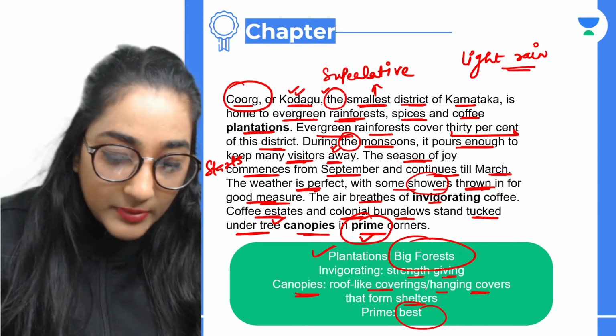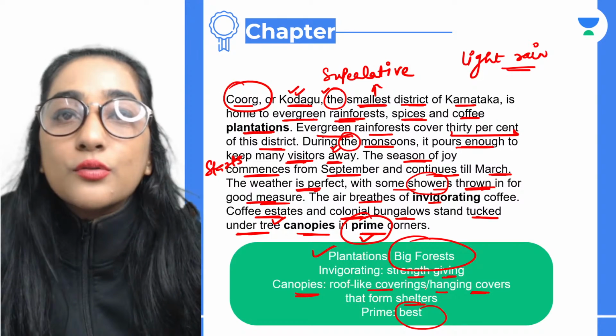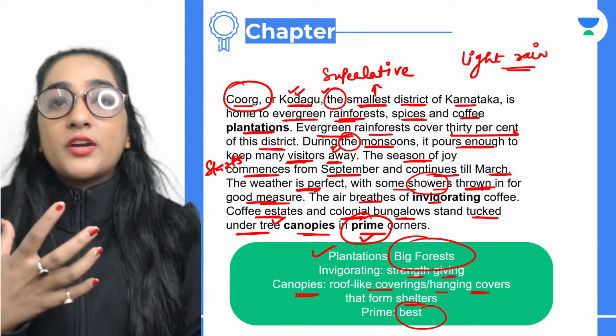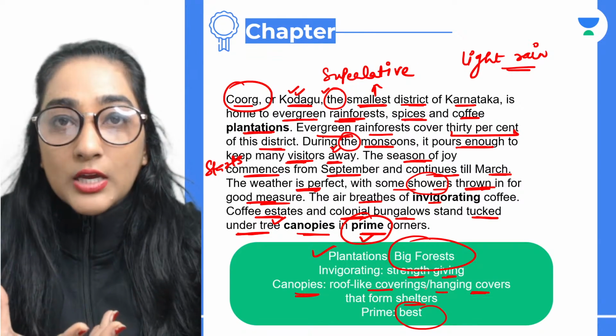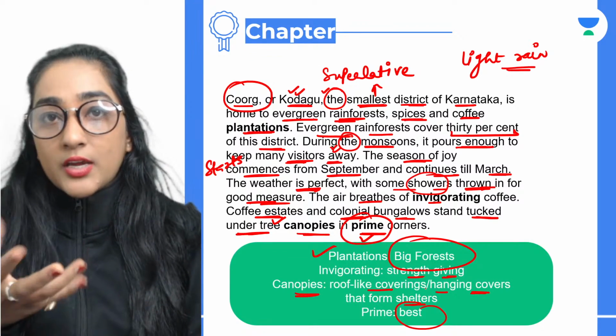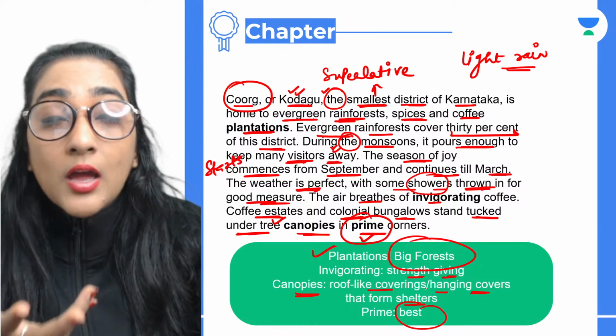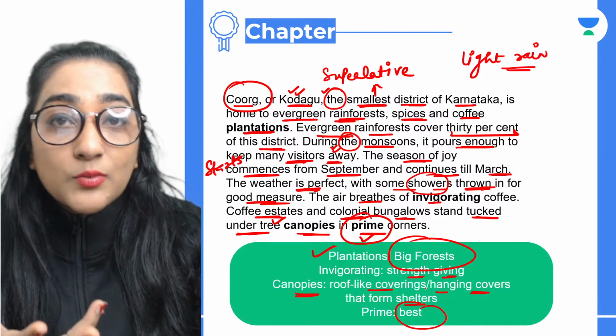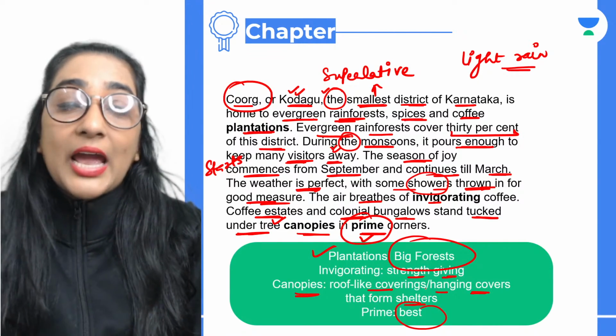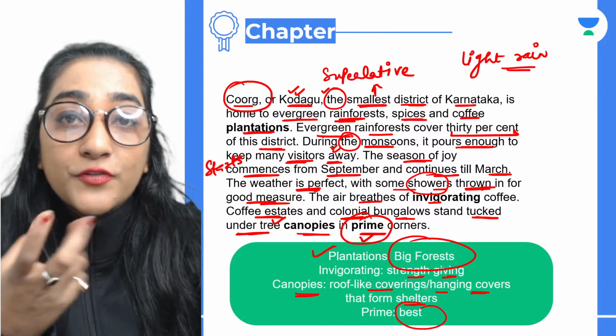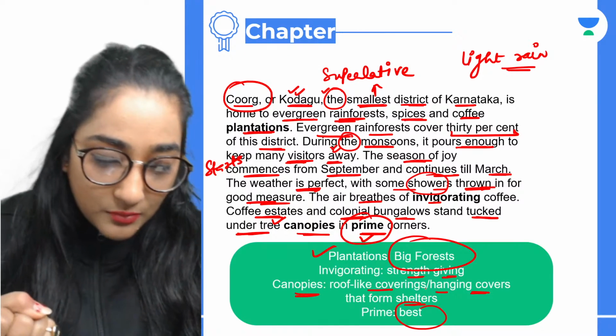Air breeds of coffee basically means, Shrey, this is what I told you, the entire atmosphere had the aroma of coffee, as in खुशबू. Okay, मतलब कि वो हवा वहां पे जो हवाएं थी वो सांसें ले रही थी कुछ कॉफी की. This is what it means. What does that mean? That the entire aroma was filled with coffee. That is what it means.